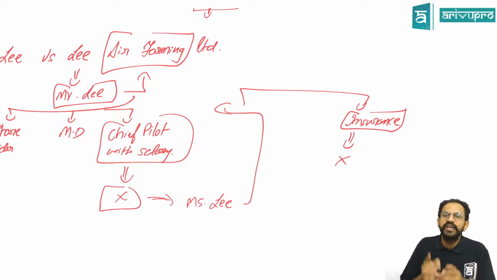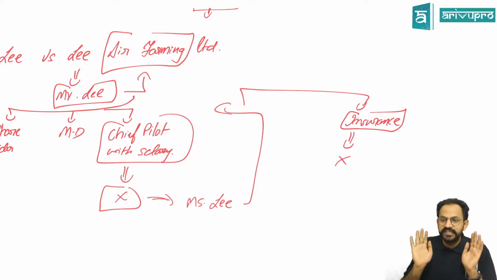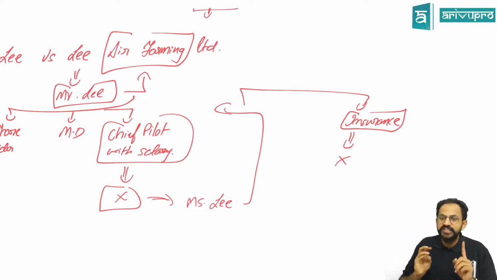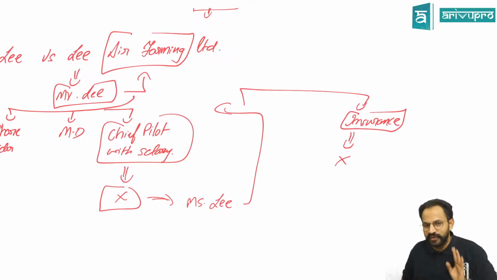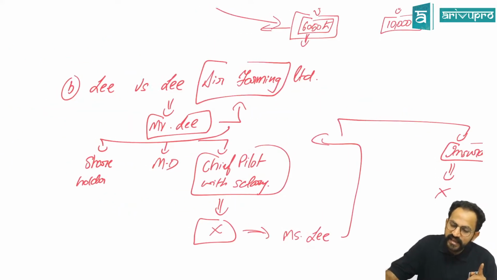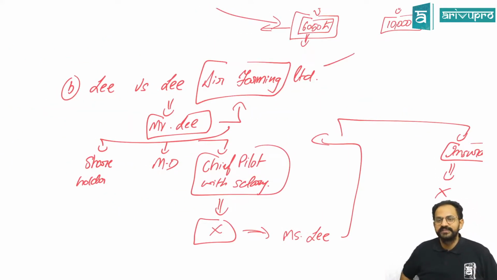An employee is different and the company is different. So there was a separate legal entity. Owner is different, company is different. You cannot say that this person was not the employee and deny the compensation to the wife. So that was Lee versus Lee Air Farming Limited.